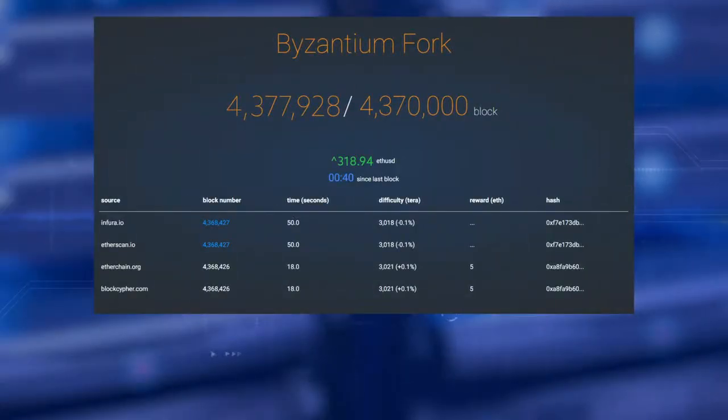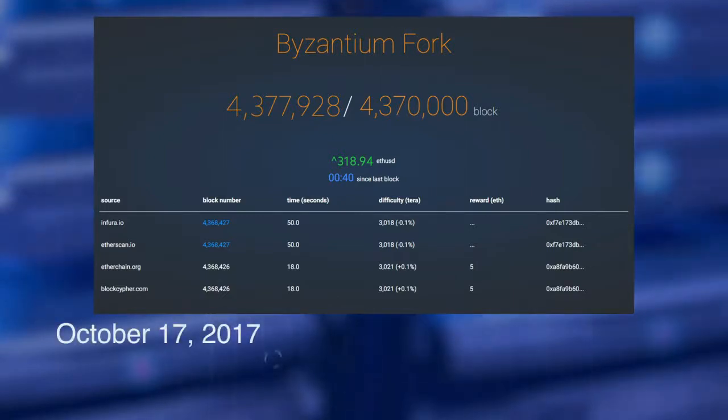Let's discuss the hard fork that happened on October 17, 2017. The Ethereum hard fork was a planned fork. Here are a few Ethereum improvement proposals, EIPs, for this fork.